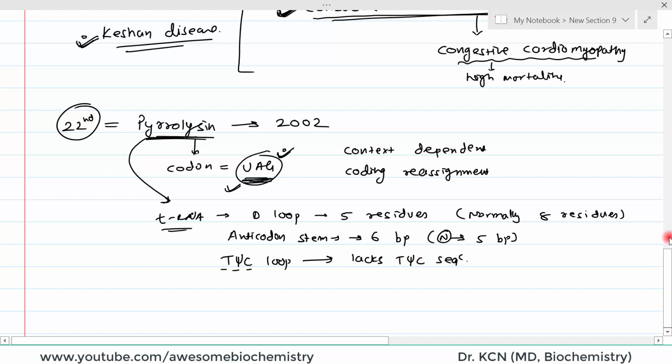So, this was all about standard and non-standard amino acids plus the 21st and 22nd amino acids. The 21st is selenocysteine and the 22nd is pyrrolysine. I tried my best to explain why these two amino acids are known as standard amino acids.